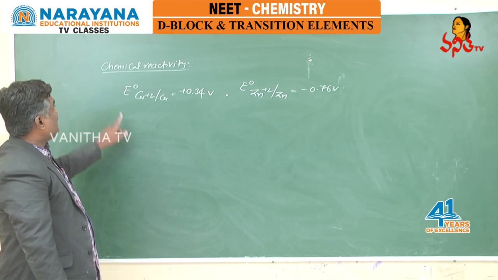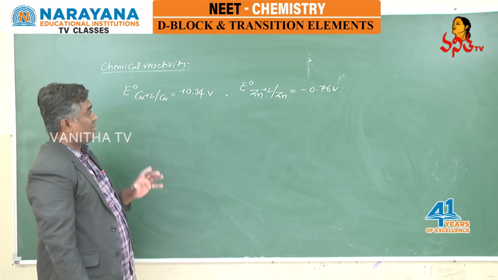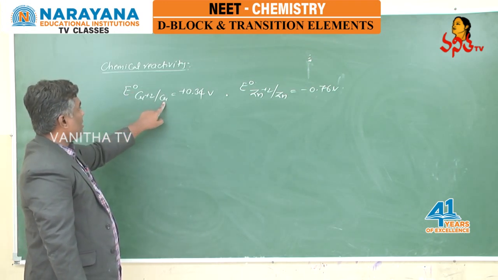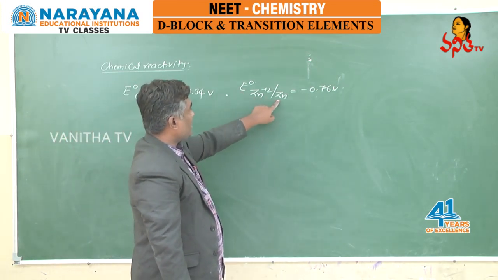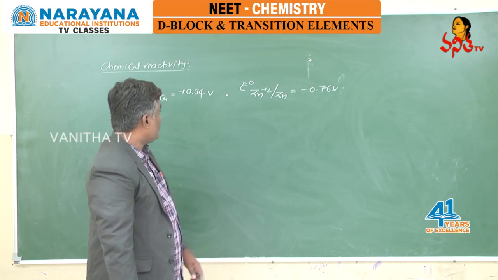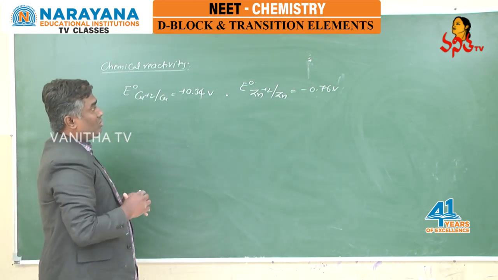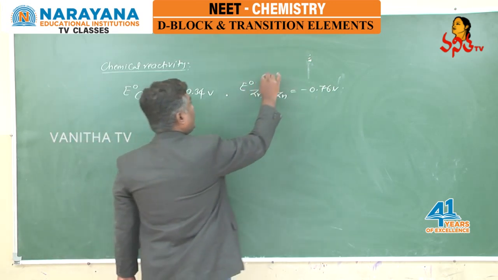Now if you discuss chemical reactivity on the basis of E0 values, see here, already we discussed, E0 of Cu2+/Cu is +0.34, E0 of Zn2+/Zn is -0.76 volts, students. And here, if I ask you between these two, which is more reactive towards acid, undoubtedly zinc.